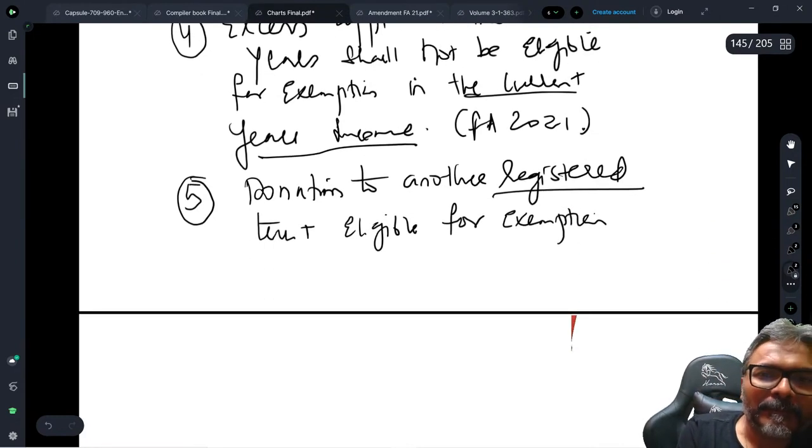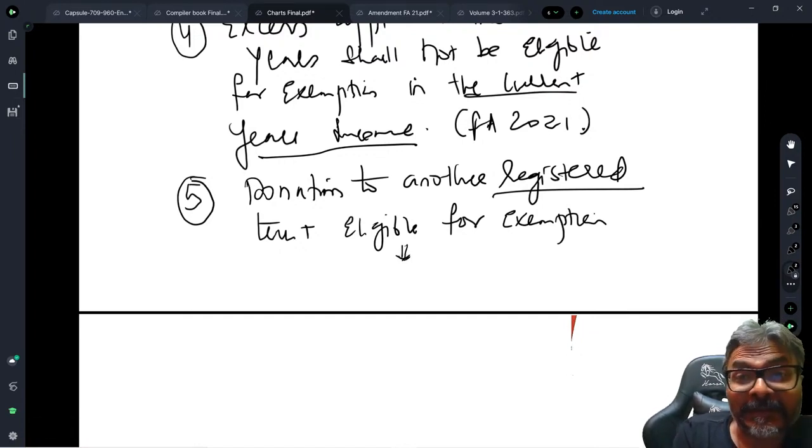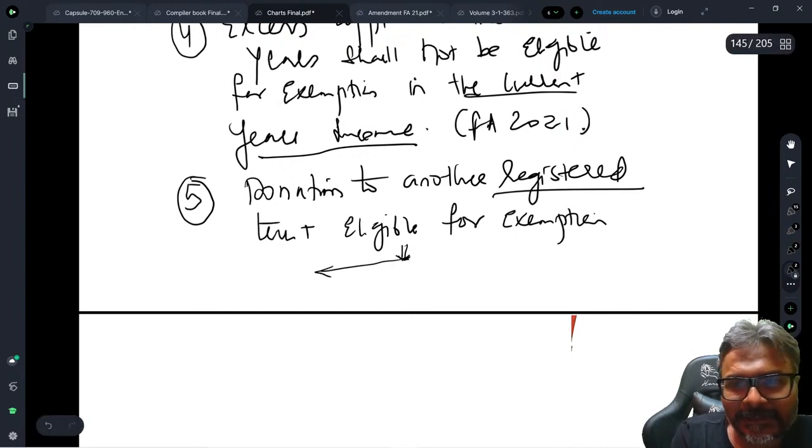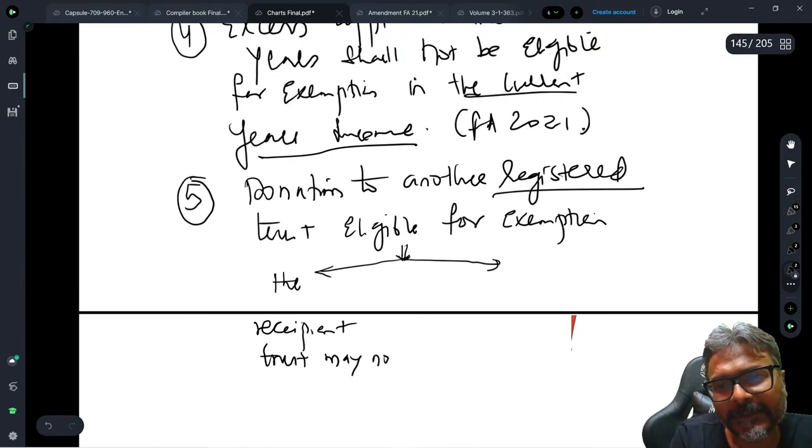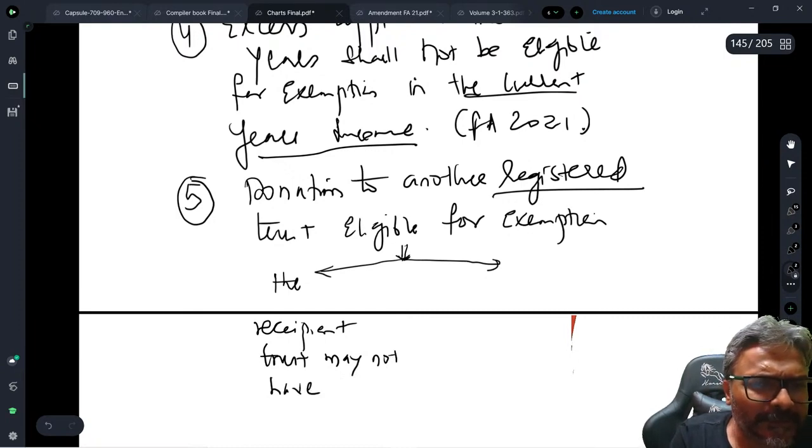Okay. Now in this case, students, what is irrelevant and what is relevant to be considered herein? The recipient trust may not have the same object. That is perfectly fine. What is important is that it should be a registered trust.